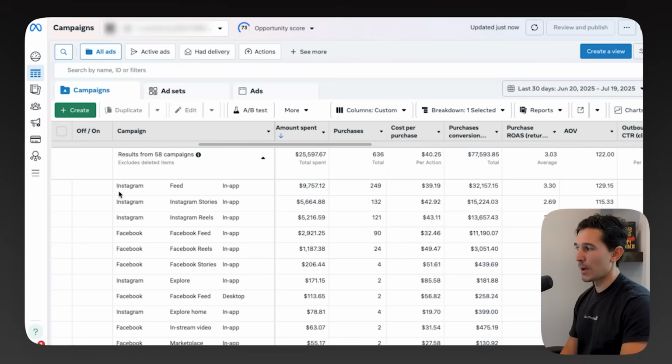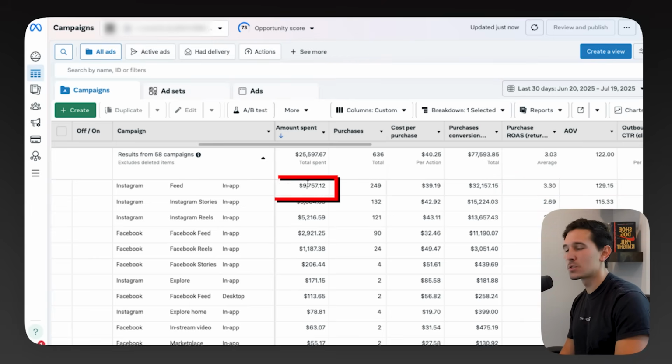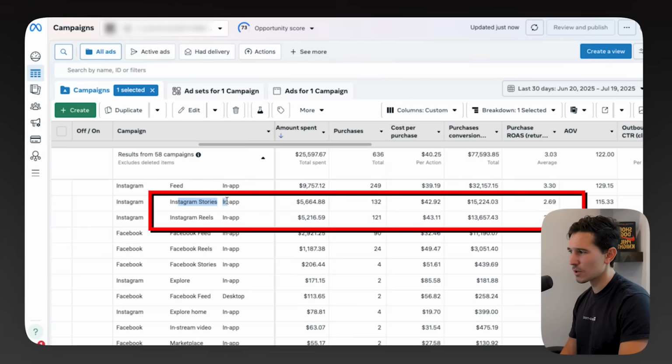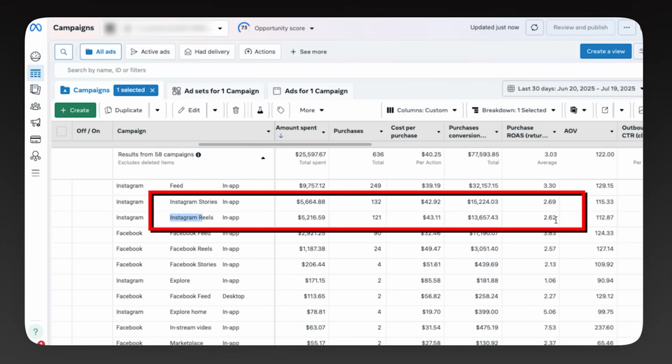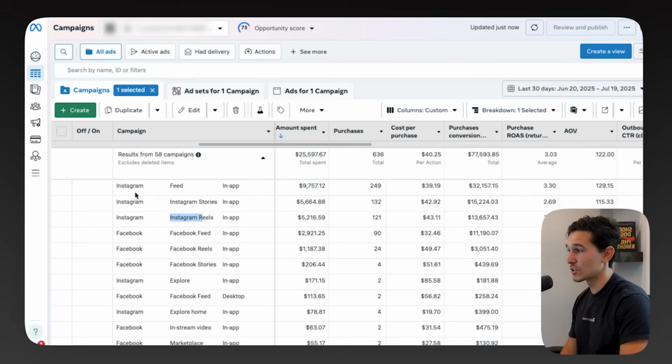Now we can see right off the bat, Instagram feed in app, 3.3 return on ad spend. That's 10% higher than the average in the account. And it is the most spending placement. Fantastic. Here's where my issues begin. Instagram stories, Instagram reels, 2.7, 2.6. If we just took this $10,000 and distributed it more to the better performing placements, especially Instagram feed and Facebook feed, we would see increased results.